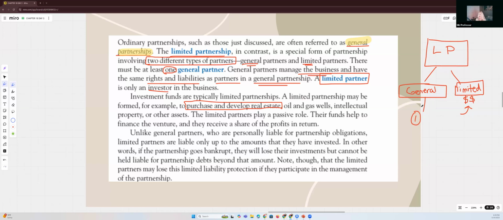The limited partners play a passive role, right? Which means they're secretive. Their funds help to finance the venture. We're going to go buy these apartment complexes, but we're going to be silent. And they receive a share of the profits in return. That's it. That's what they get. That's what they do. Okay. So unlike the general partners who are personally liable for partnership obligations,